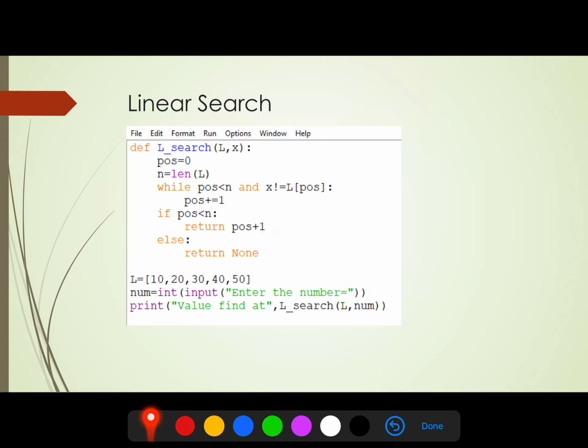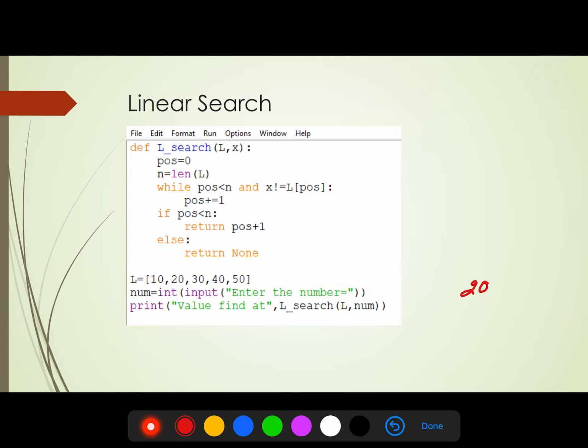So the list is 10, 20, 30, 40 and 50. Suppose we are giving here, enter the number, and we want to search for 20. The value of X will be 20 and the list is 10, 20, 30, 40 and 50. The initial value of position is 0. The length of the list is 5.